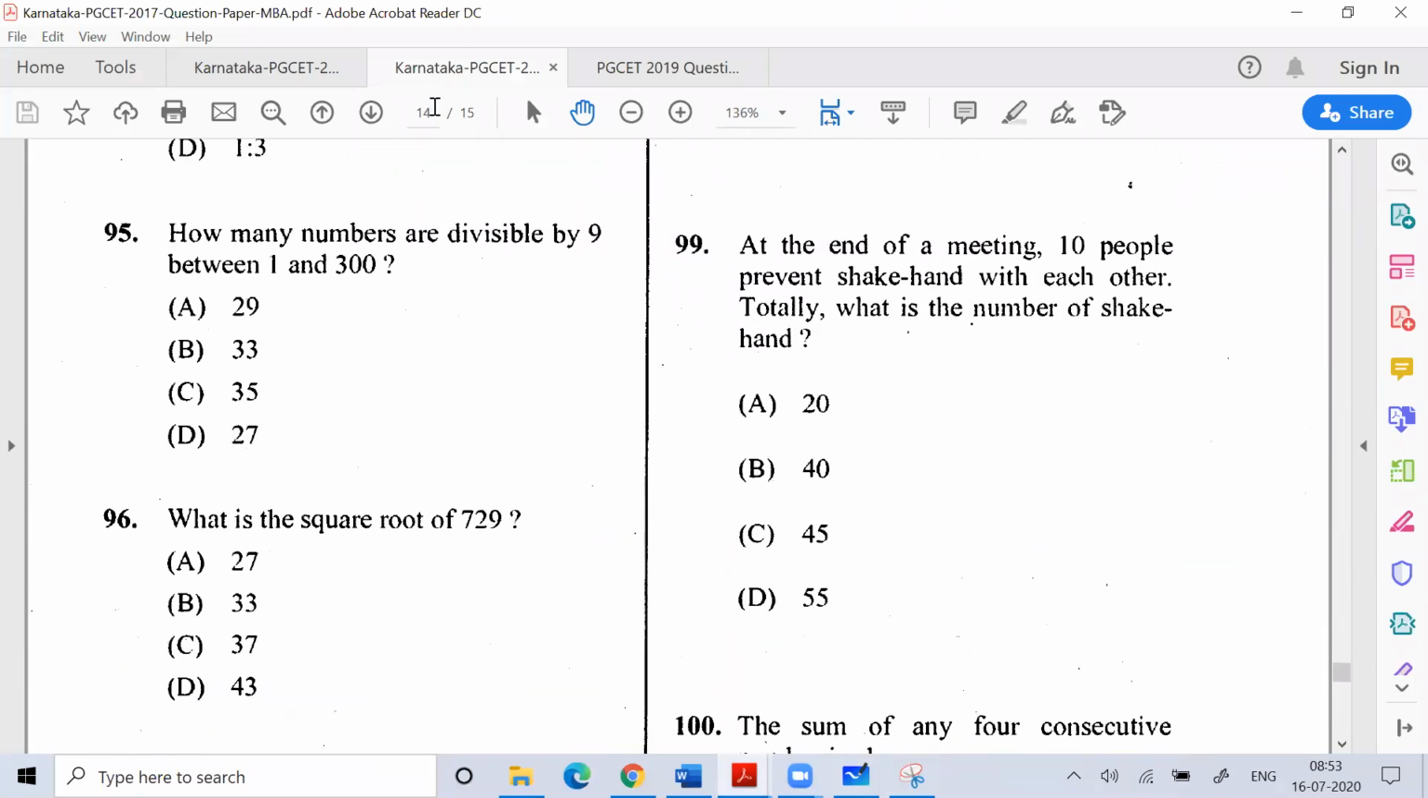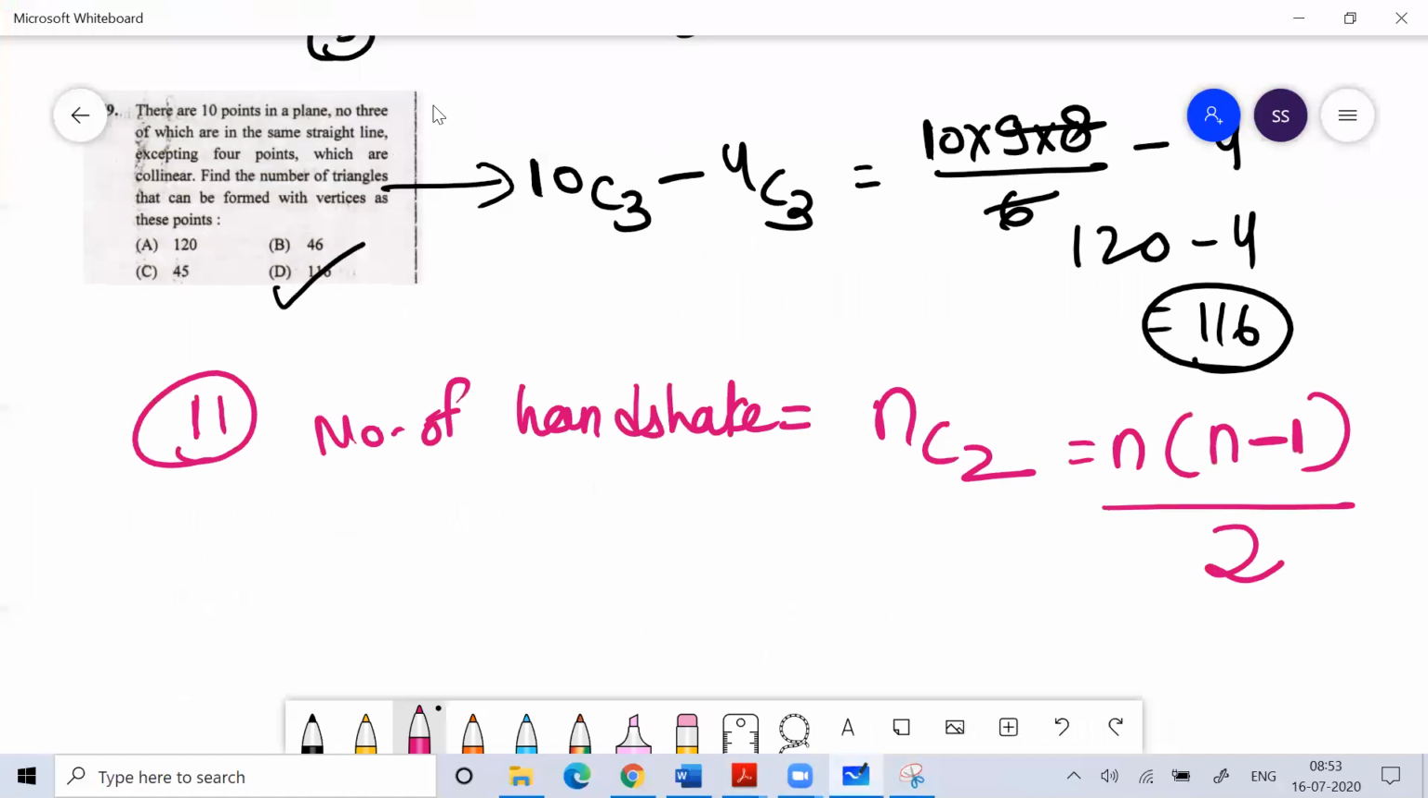You can see this question number 99. At the end of the meeting, 10 people do handshake with each other. So what is the total number of handshakes? The 10 persons are there, so they will do 10C2 handshakes. 10C2 means 45, that is the answer. So the number of handshakes in a party is NC2.